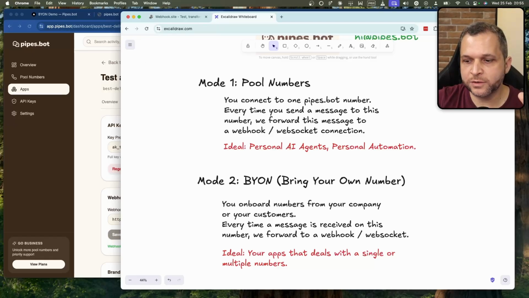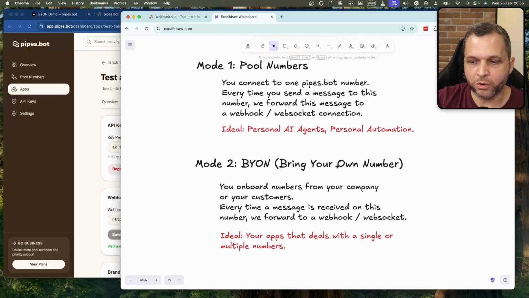Another thing that's interesting, we have another mode that is the bring your own number, where you can onboard your own number. So you need to buy a number and sometimes activate this number. So you need to be able to receive SMS in order to activate a new account on WhatsApp.